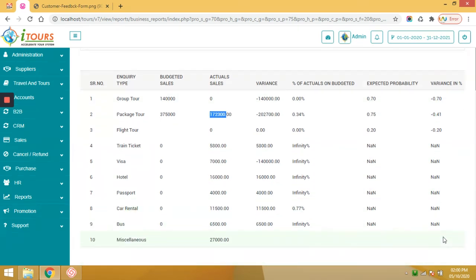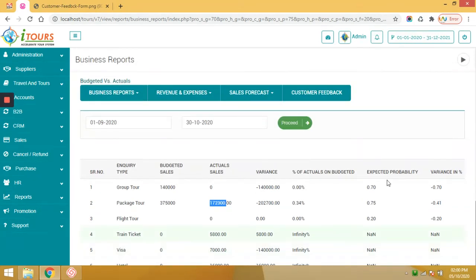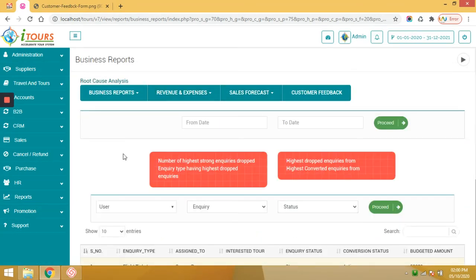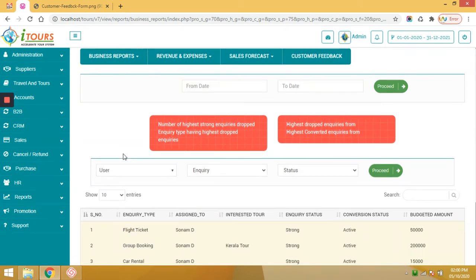Okay. The next is root cause analysis. If the sales go down or up compared to your projection, here you can see the reason for this. Like if the sales go down, the number of highest strong inquiries dropped, inquiry type of highest drop inquiries, highest drop inquiry from which back office or the sales team, and highest converted inquiries from back office or the sales team. So this is the most important module for the admin.